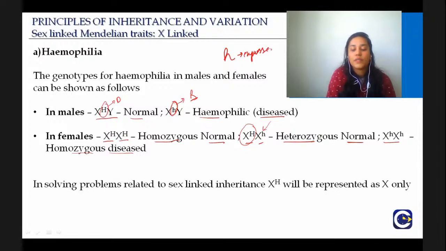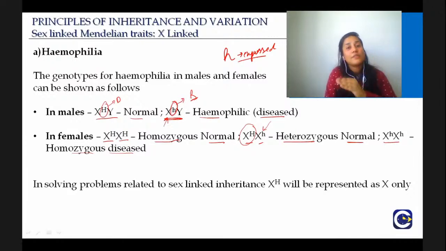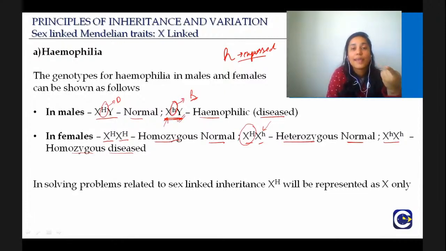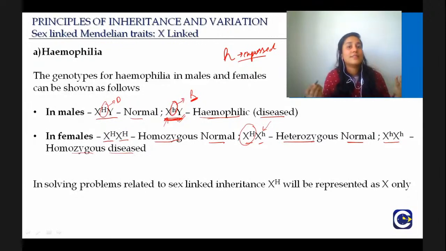And the same thing happens in case of males, because we also discussed that these are the genes on the X chromosome that do not have a homologue on the Y chromosome. So the Y chromosome is perfectly fine, but the only X chromosome in case of males is recessive and therefore it will be hemophilic. Is this concept also clear, guys? Like why in case of just males, presence of only one X chromosome that is recessive will result in the disease. Because there is nothing to mask the expression of small h.